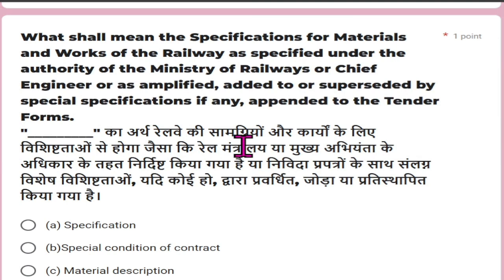What shall mean the specification for material and works of the railway as specified under the authority of the Ministry of Railway or Chief Engineer, or as amplified, added to or superseded by the special instruction, if any, appended to the tender form? So here specification, what does it mean? And that is, it deals with the specification.